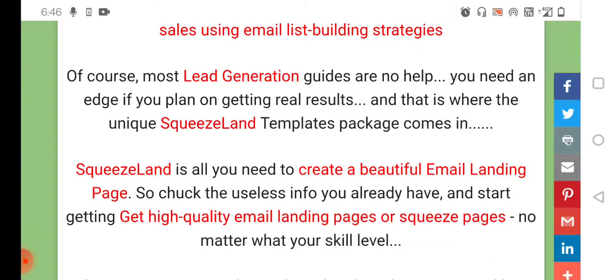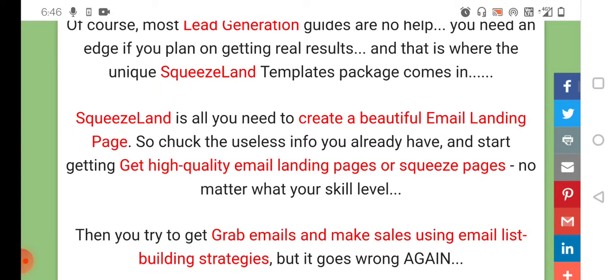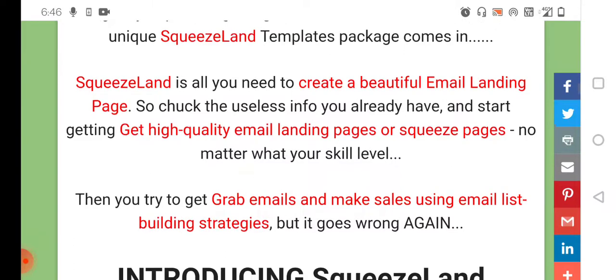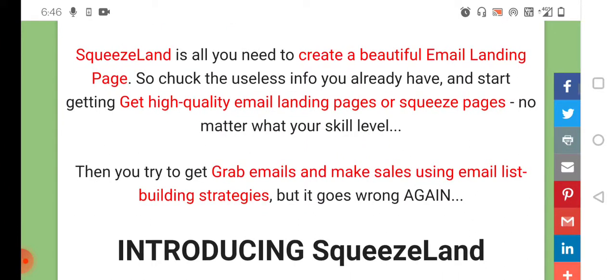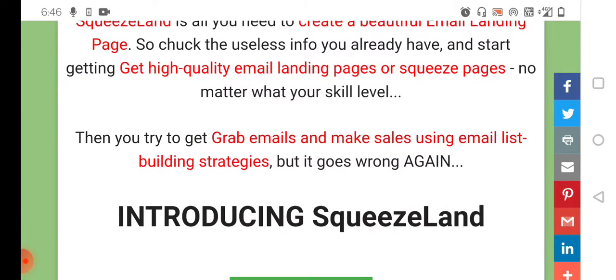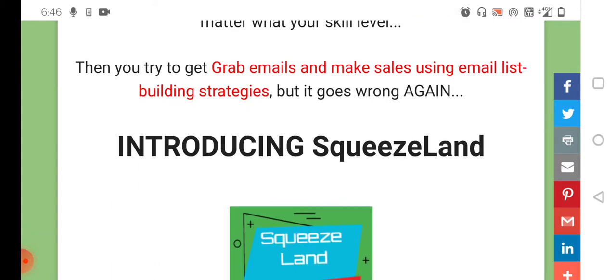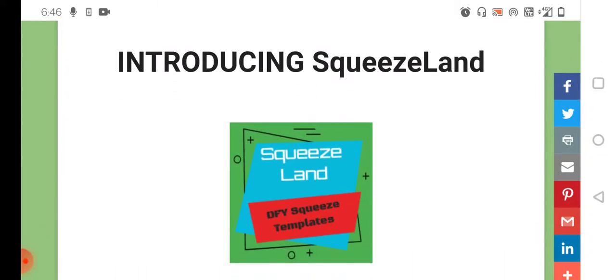Of course, most lead generation guides are no help. You need an edge if you plan on getting real results, and that is where the unique Squeezeland templates package comes in. Squeezeland is all you need to create a beautiful email landing page. Throw out the useless info you already have and start getting high quality email landing pages or squeeze pages, no matter what your skill level. Then you try to grab emails and make sales using email list building strategies, but it goes wrong again. So try Squeezeland. Introducing Squeezeland.